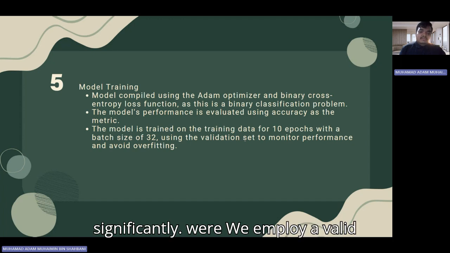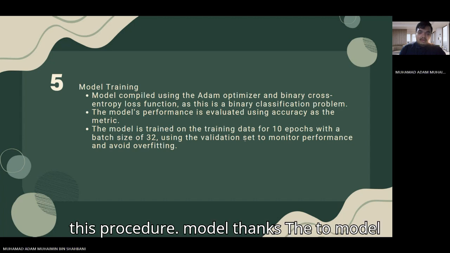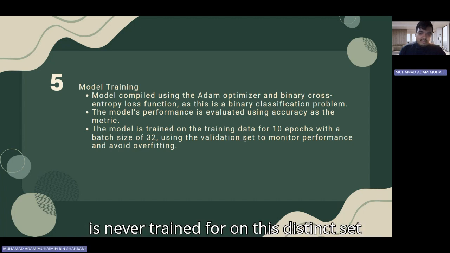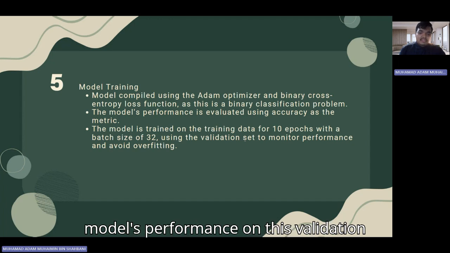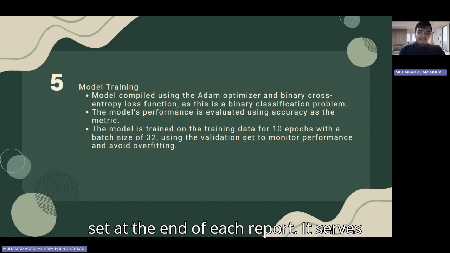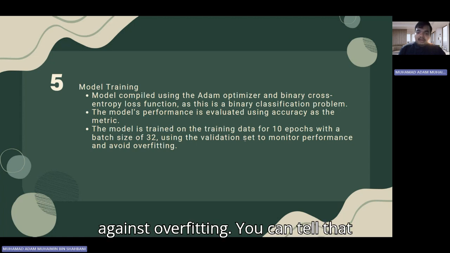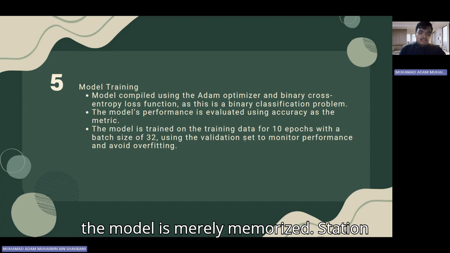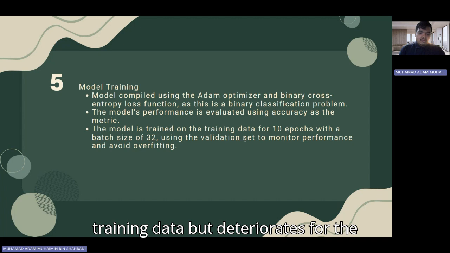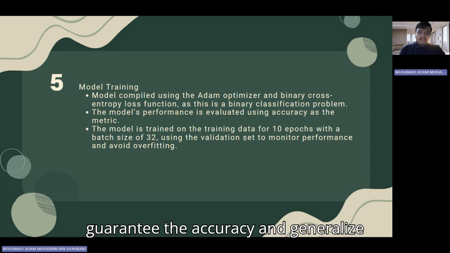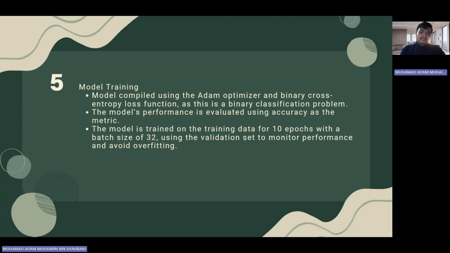Most significantly, we employ a validation set during this procedure. The model is never trained on this distinct set of data. We evaluate the model's performance on this validation set at the end of each epoch. It serves as our vital safeguard against overfitting. We can tell that the model is merely memorizing and not learning if it improves on the training data but deteriorates on the validation data. We will be able to guarantee the accuracy and generalizability of our final model thanks to this monitoring.